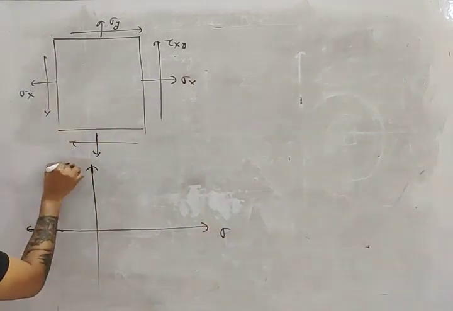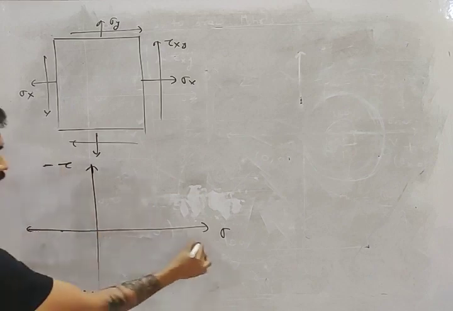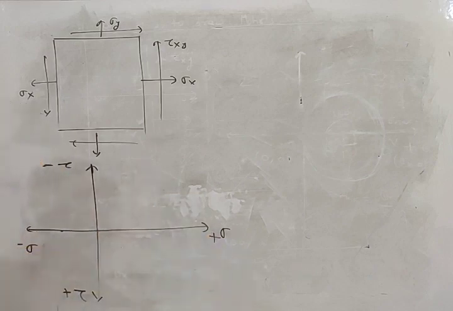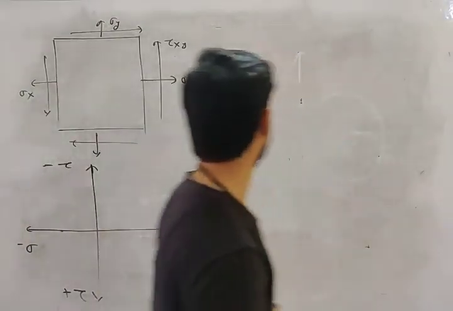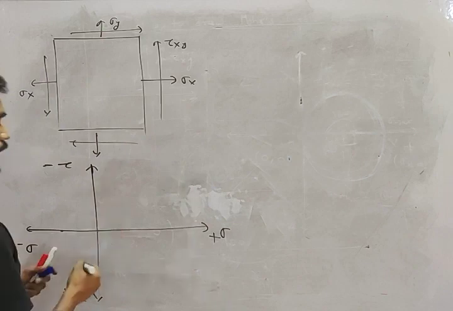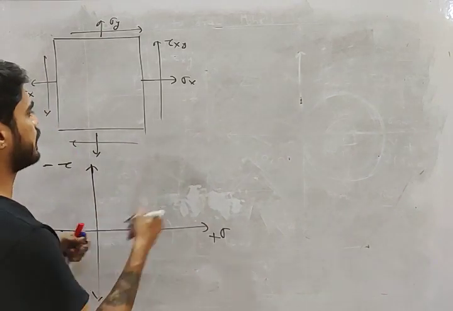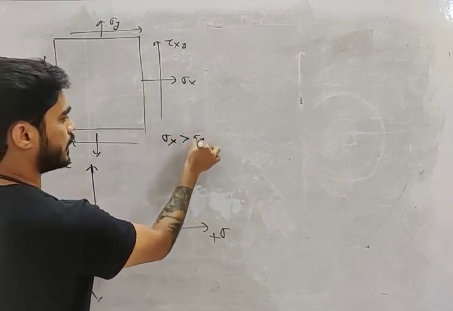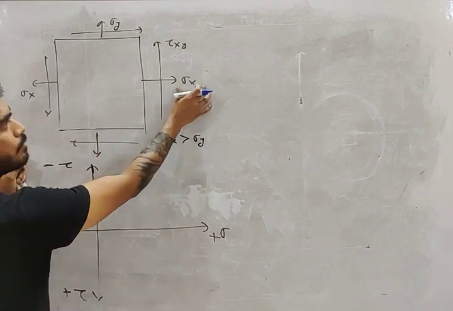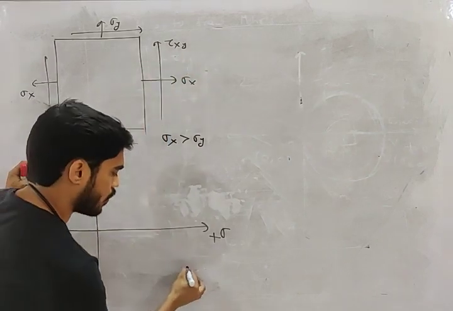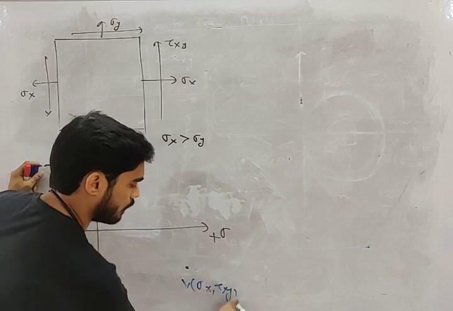This will be sigma. This will be tau. This will be plus tau, this will be minus tau, plus sigma, minus sigma. What will be the coordinate of the vertical plane, my friend? Let's assume sigma x is greater than sigma y. So the coordinate of the vertical plane will be sigma x and tau xy.